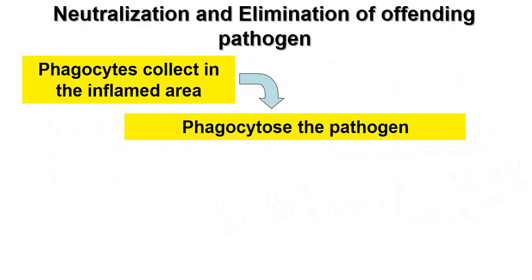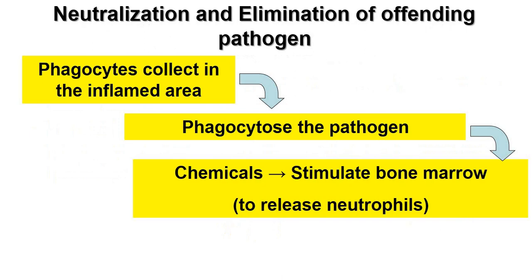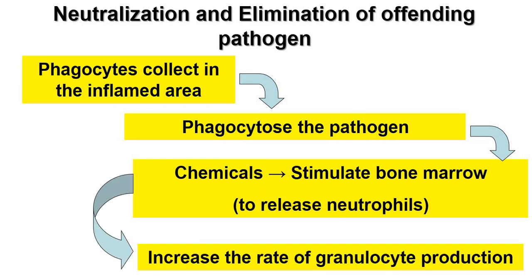By phagocytosing the pathogen, they will release certain chemicals from the bone marrow, and these chemicals will increase the rate of hematopoiesis. They will release more neutrophils, and agents such as granulocyte monocyte colony stimulating factor will increase the rate of granulocyte production. More and more granulocytes will be produced.